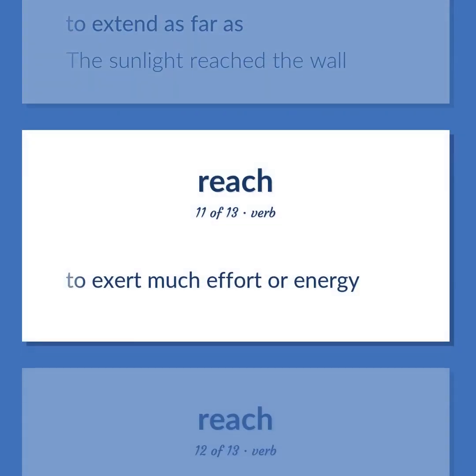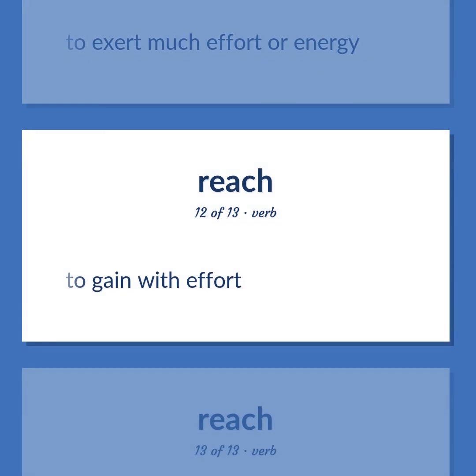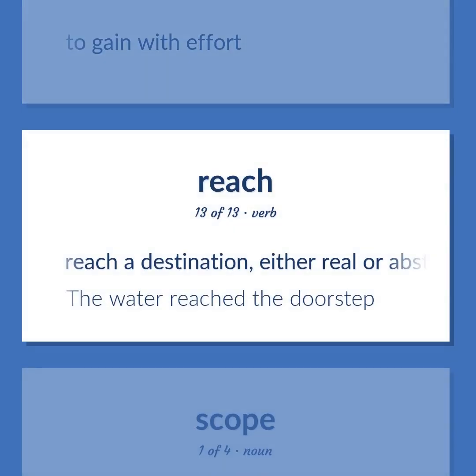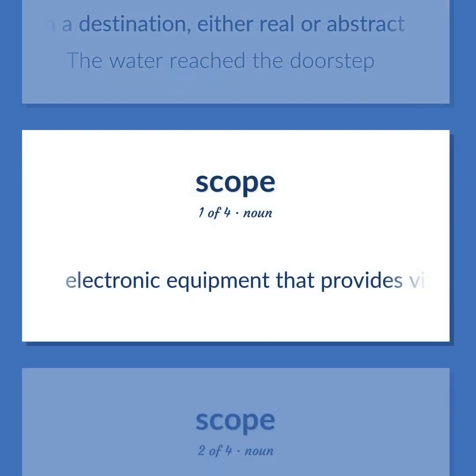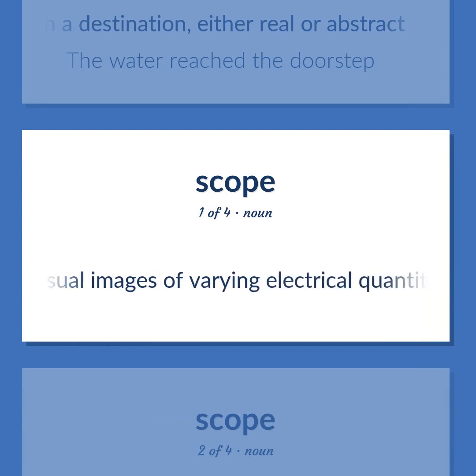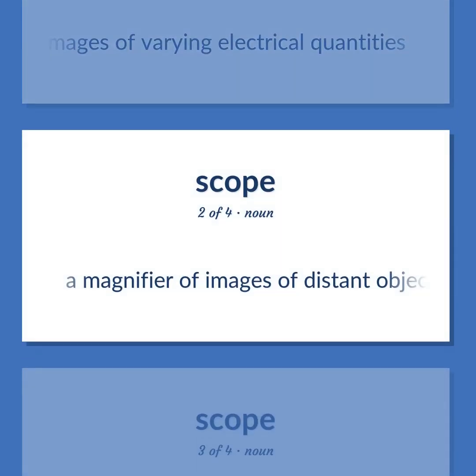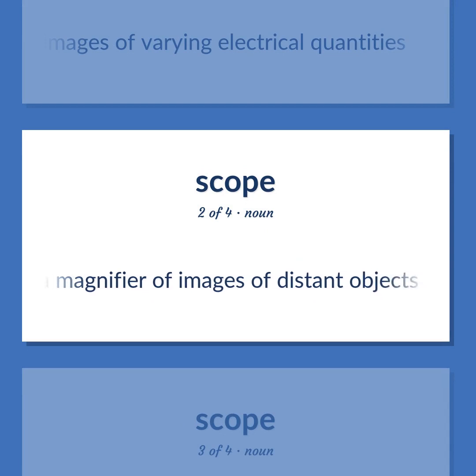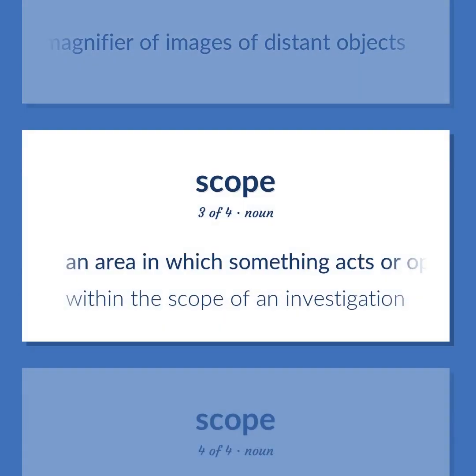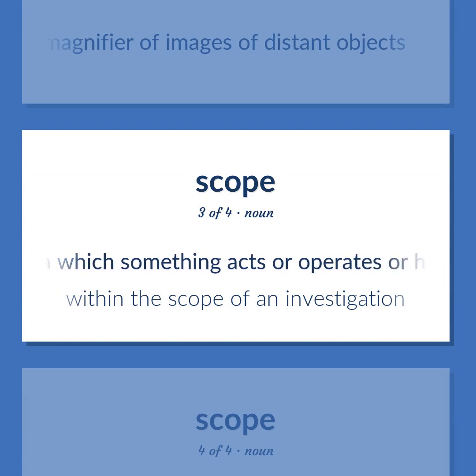To exert much effort or energy. To gain with effort. Reach a destination, either real or abstract. The water reached the doorstep. Electronic equipment that provides visual images of varying electrical quantities. A magnifier of images of distant objects. An area in which something acts or operates or has power or control. Within the scope of an investigation.